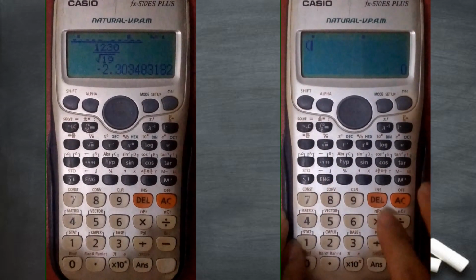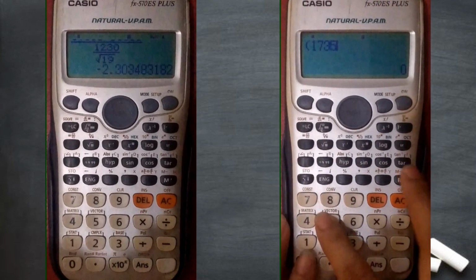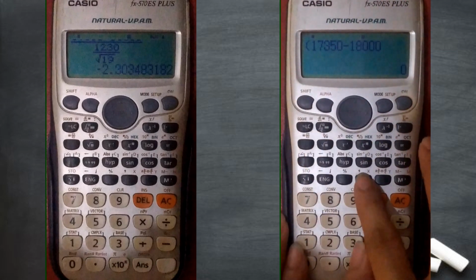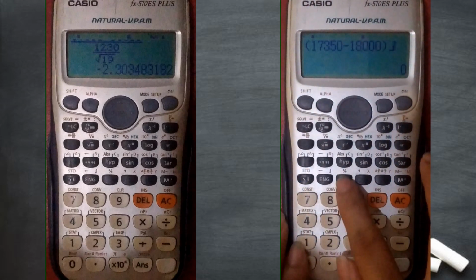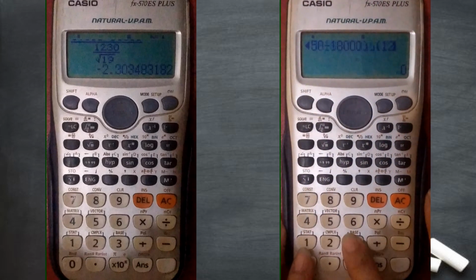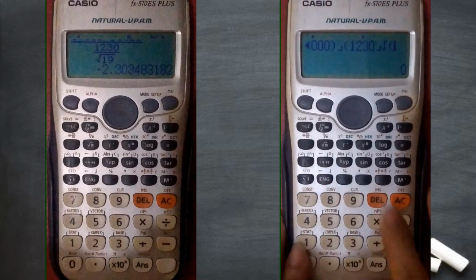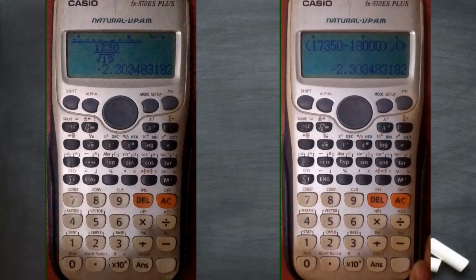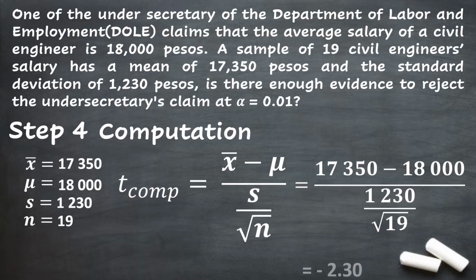And the calculator on the right side shows you how you are going to input the values if your calculator is a 2-liner calculator. Using the calculator, the value for the t computed is negative 230.